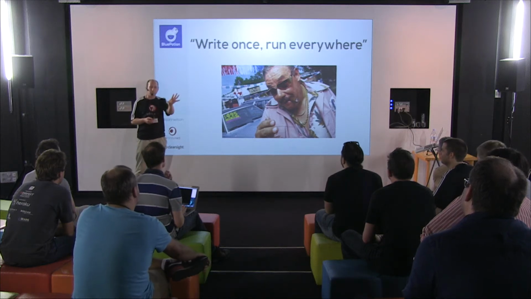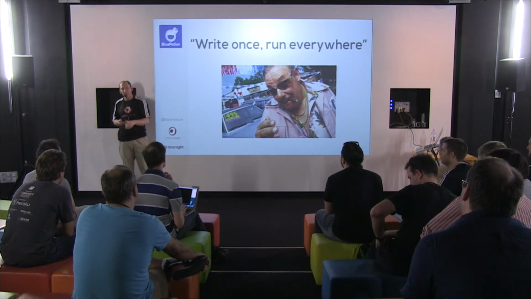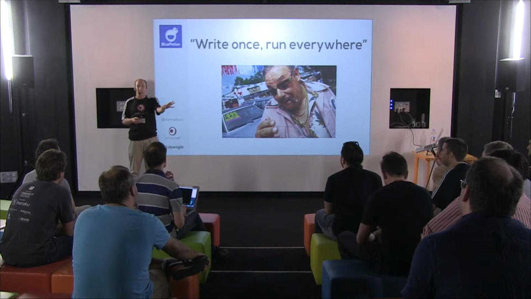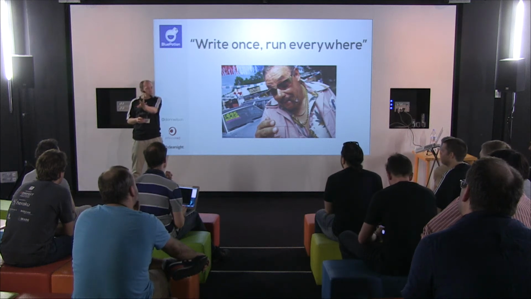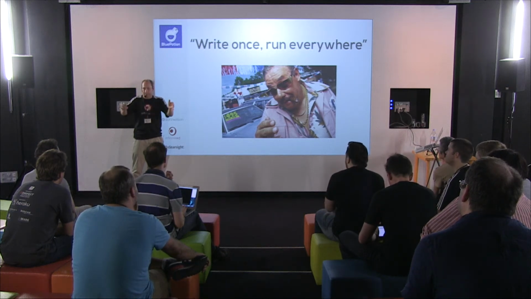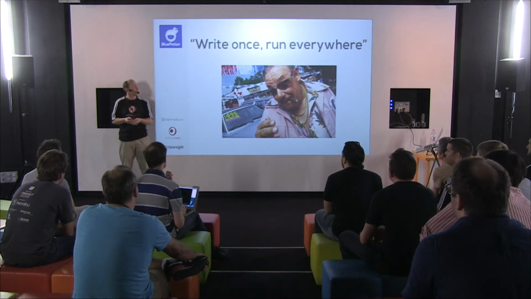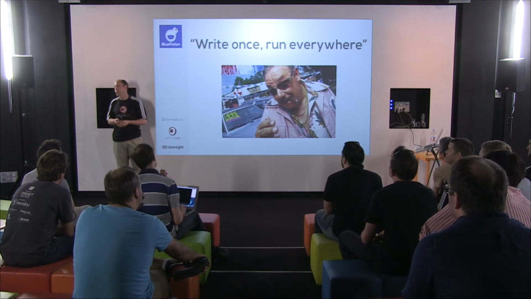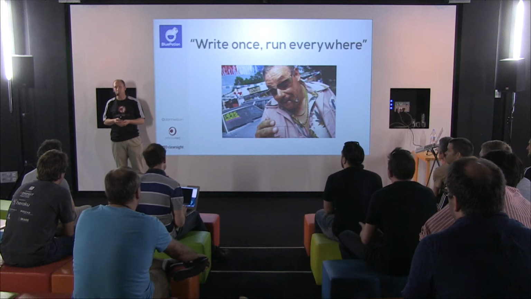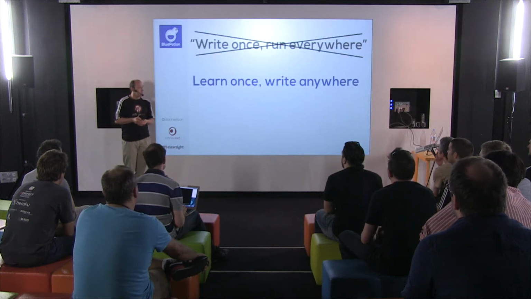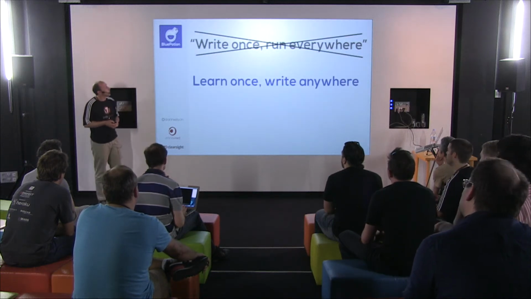And usually something works great on one side, doesn't quite work so well on the other side, or one side has an amazing feature that the other side doesn't have, and you're in a walled garden. There's only so much that's available to you, because when you write once, run everywhere, you have to do the lowest common denominator. Only the thing that will work on both. So we are eschewing this approach for learn once, write everywhere.